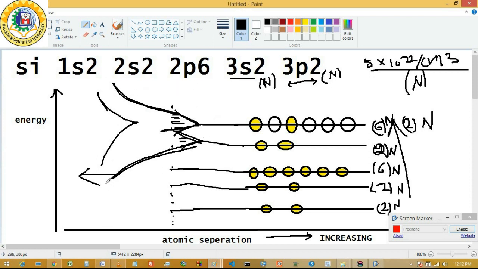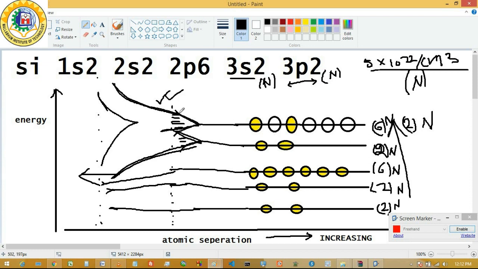And at this level, this 2s state and 2p state just split up like this, and at this level this 1s state does not split up because it requires further interatomic distance reduction. So we are only concerned with this 3s and 3p state.